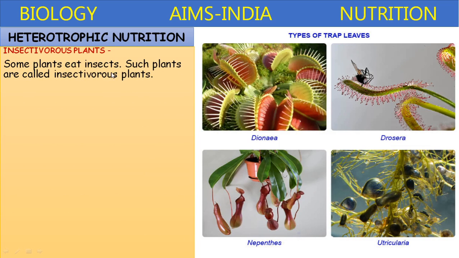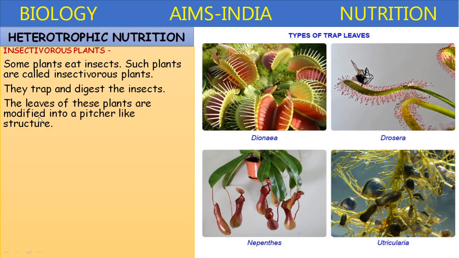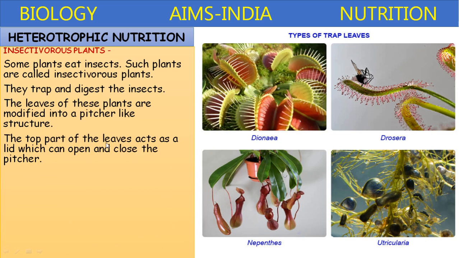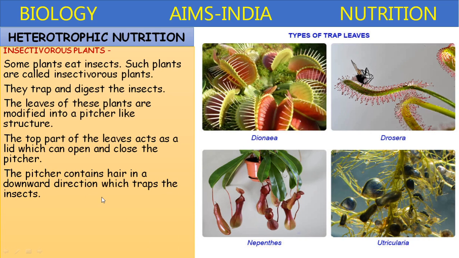Insectivorous plants are special types of plants which grow in soils that are deficient in nitrogen. Some plants eat insects. Such plants are called insectivorous plants. They trap and digest the insects. The leaves of these plants are modified into a pitcher-like structure. The top part of the leaves acts as a lid which can open and close the pitcher. The pitcher contains hairs in a downward direction which trap the insects like this.